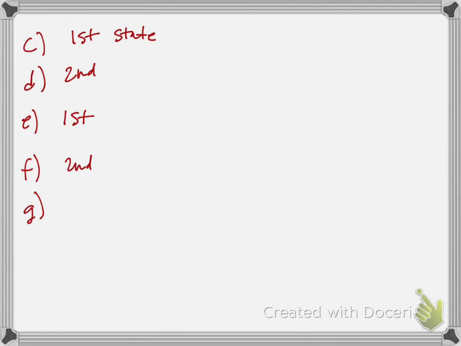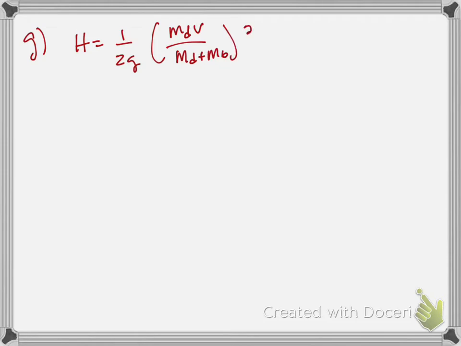So now we switch over to the quantitative part of this problem. It says, the students correctly derive an equation for the maximum height, h equals 1 over 2g, times the mass of the dart times the velocity, divided by the sum of the masses, and we square that. Okay, so they've used that from the mgh equals half mv squared. Explain how this equation supports your claim in part B.